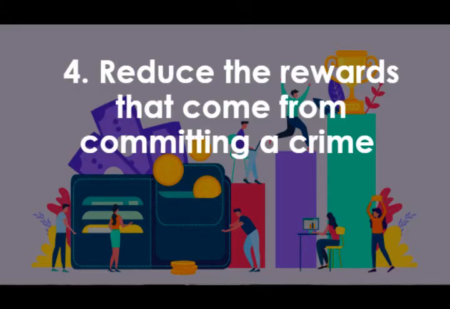Next, let's move to the fourth category that focuses on reducing the benefit that the crime offers. Usually, criminals or offenders commit crime because they are constantly seeking the benefit that they can take from their action. Like maybe they get money from robberies, or maybe they take revenge on a person that they hate so much.